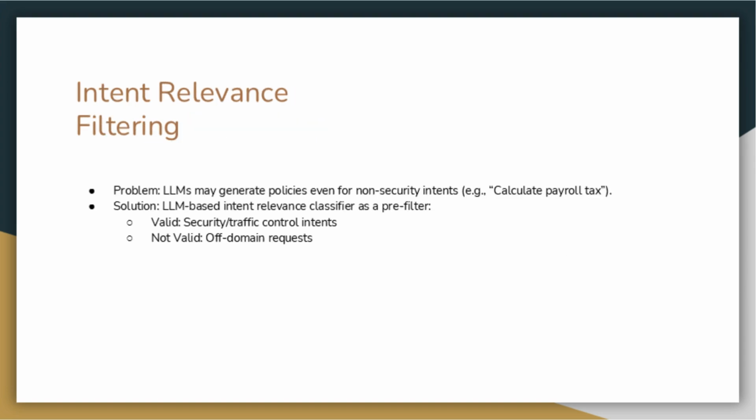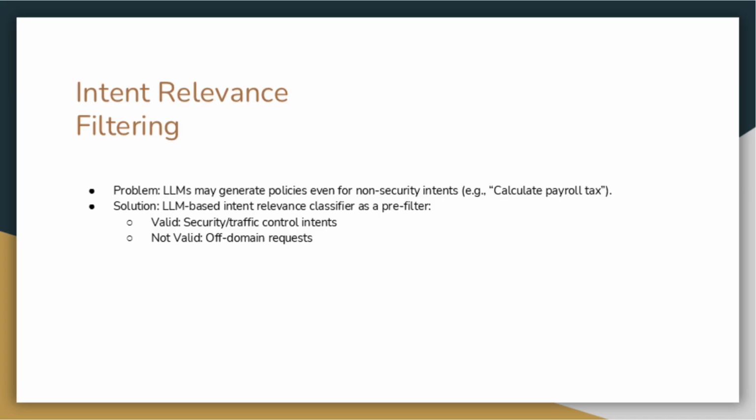Another issue we identified is intent relevance filtering. A single-step LLM assumes that any sort of intent might pass through, but in an actual practical situation, invalid intents might come in, such as calculate payroll tax, or some random mathematical calculation such as 2 plus 2, which needs to be filtered off.